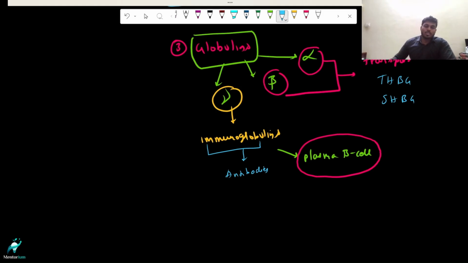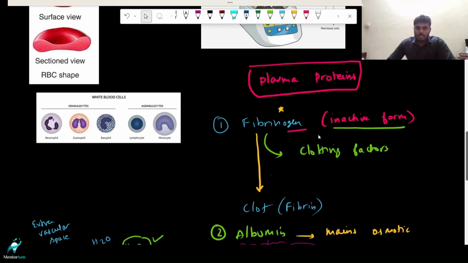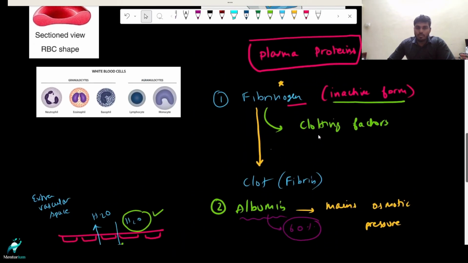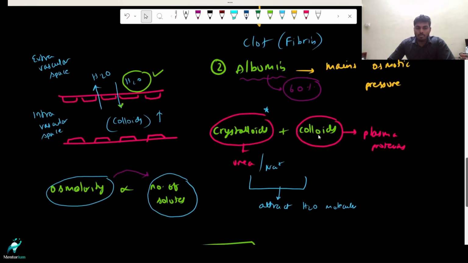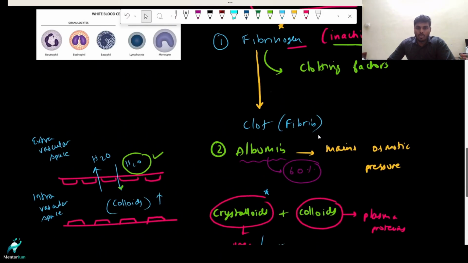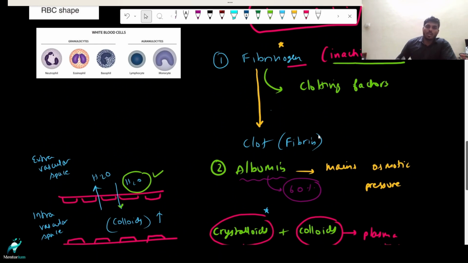Okay, so this is all about our three major plasma proteins. Let me revise it once again. We have our plasma proteins. The first one is fibrinogen, the second one is albumin, and the third one is globulin. So what is the role of fibrinogen? Fibrinogen is a clotting factor, and it is helpful in sealing the breakage in the vessel wall.